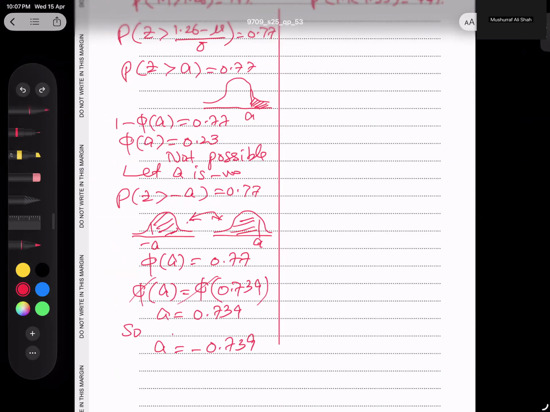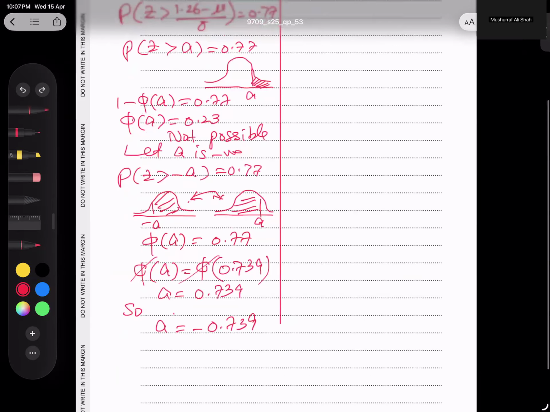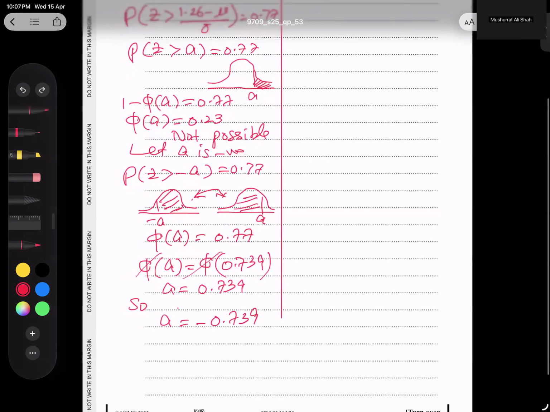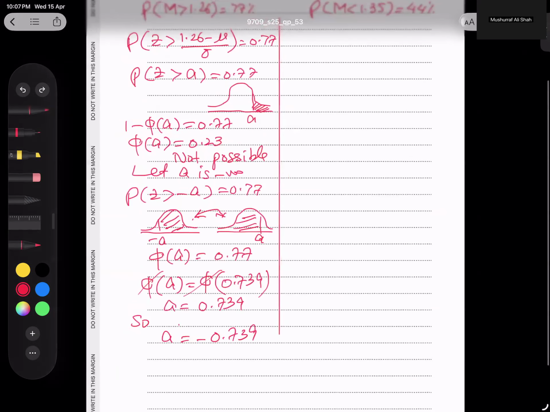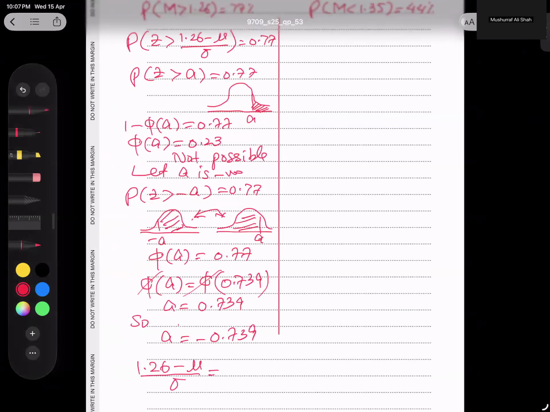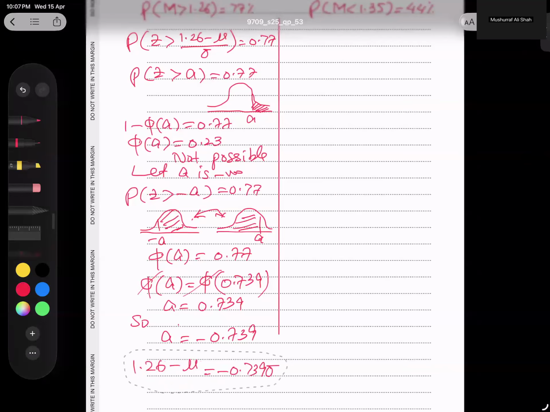And let me write this final equation. 1.26 minus mu over deviation equals to negative 0.739. But this deviation will multiply. I'm erasing it now here. So I'm getting here deviation here. So this equation is very clear. We have done the first part. And now I'm going to do the next one.